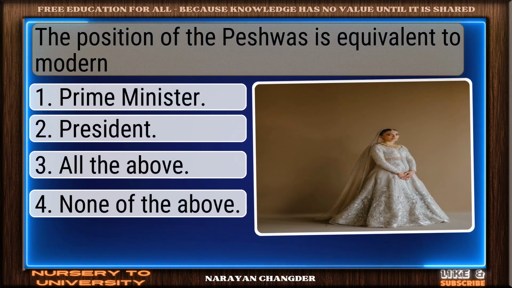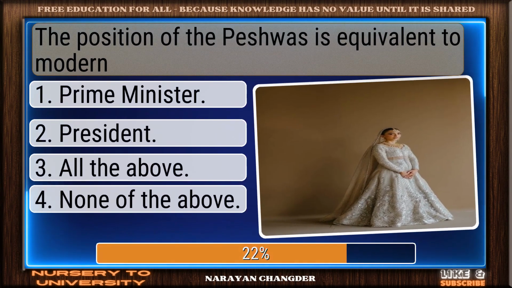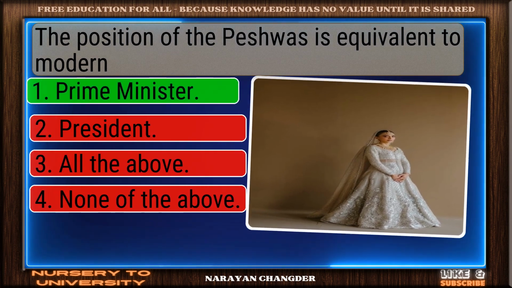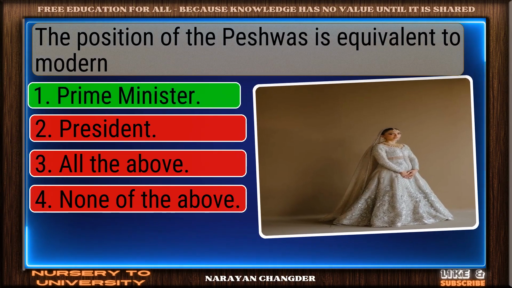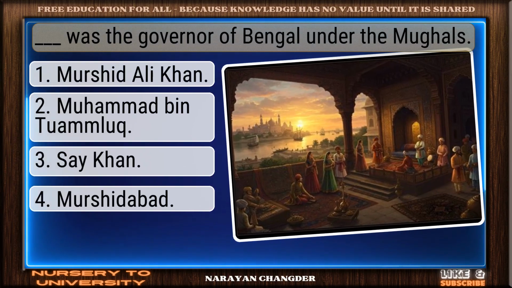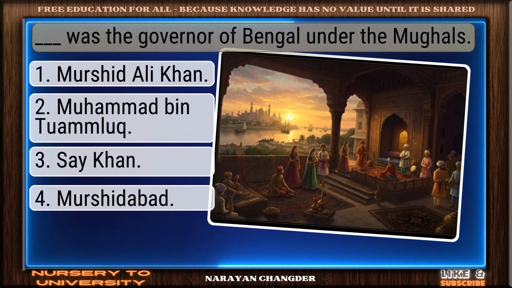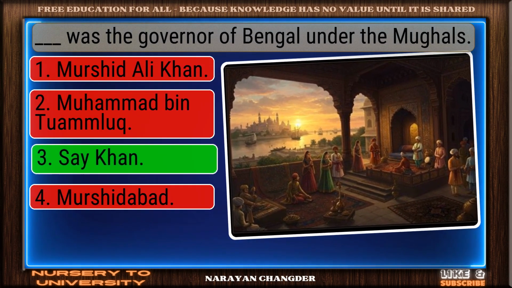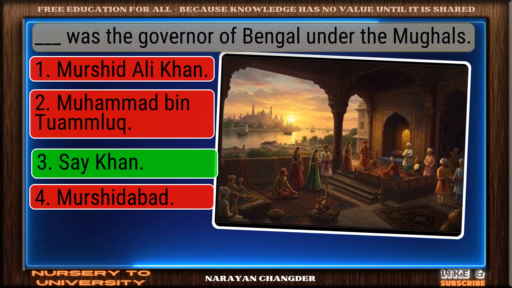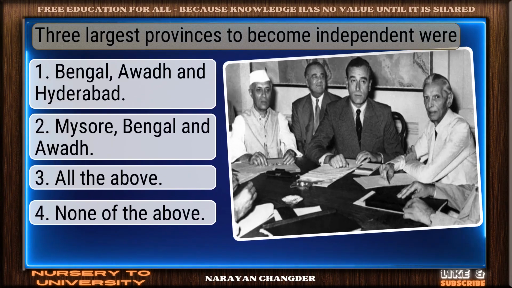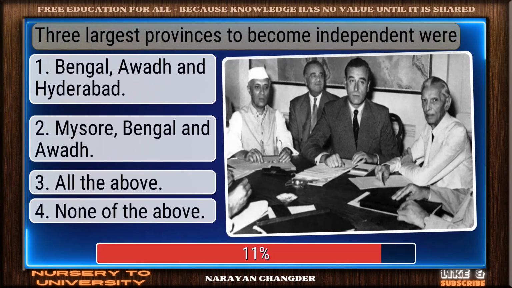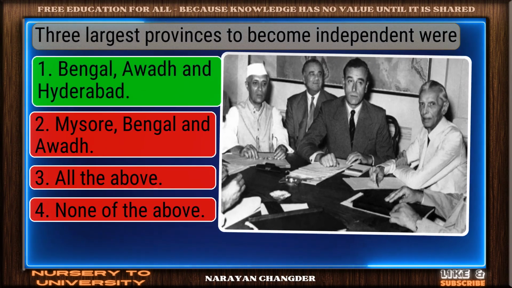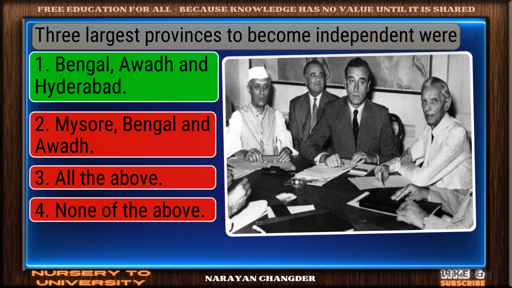The position of the Peshwas is equivalent to modern. Correct response. Prime Minister is the most accurate answer. Murshid Quli Khan was the governor of Bengal under the Mughals. Nice work. You chose Murshid Quli Khan, and it is correct. The three largest provinces to become independent were. Good thinking. Bengal, Awadh, and Hyderabad is the right answer.